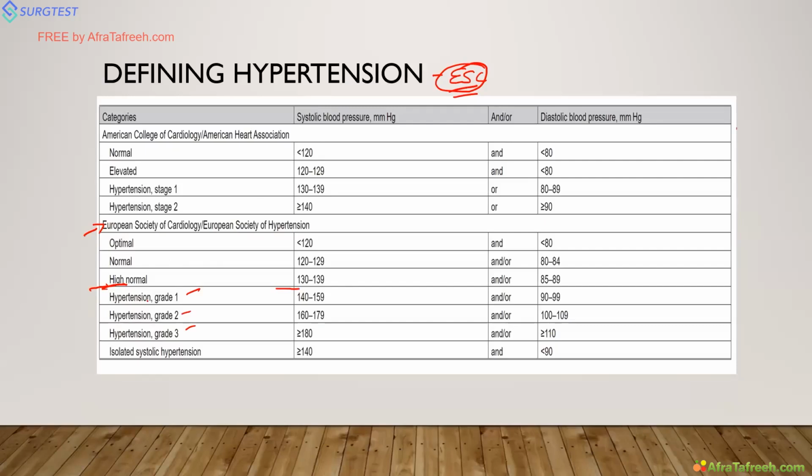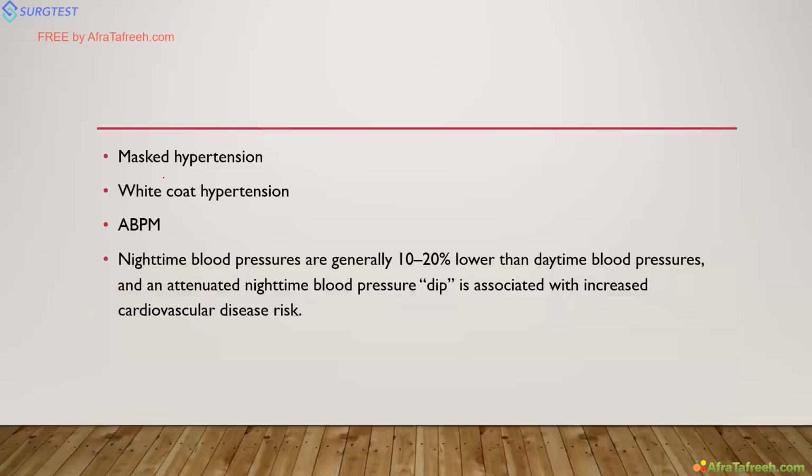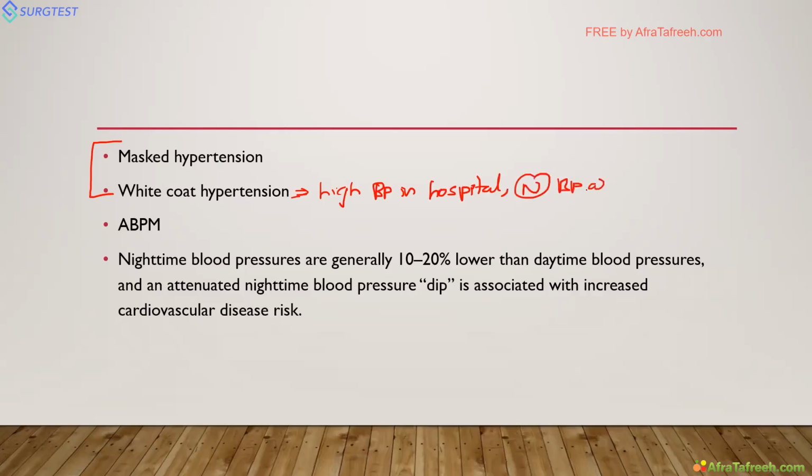Then the next very important point is masked hypertension and white coat hypertension. White coat hypertension everyone knows. When the patient comes to the office or hospital, the patient has high BP in the hospital, but the patient has normal BP at home. So this is okay, normal BP at home.